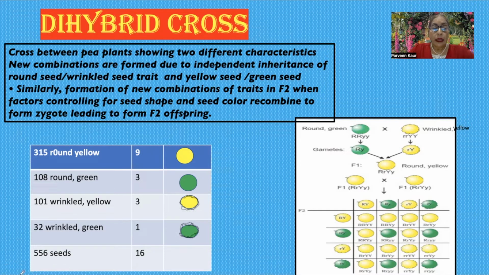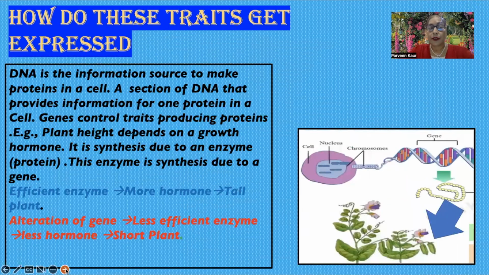So these are dihybrid crosses. How are these traits expressed?